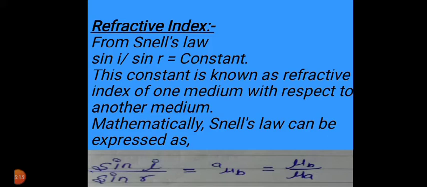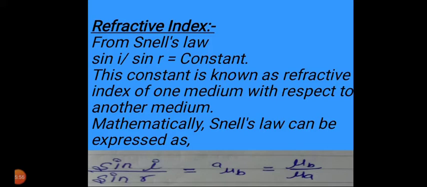In other words, when the ray of light passes from a denser medium to a rarer medium, the ray of light bends away from the normal. Just as in the case of reflection, the angle between the incident ray and the normal is called the angle of incidence, and the angle between the refracted ray and the normal is known as the angle of refraction. The greater the angle of incidence, the more the ray is refracted. The smaller the angle of incidence, the lesser the ray is refracted.